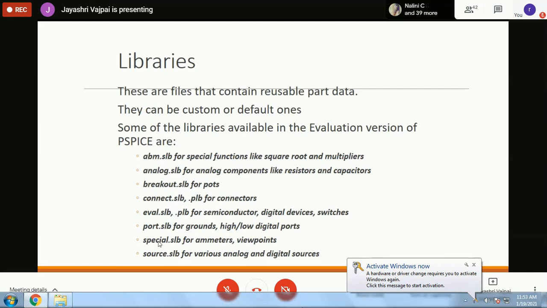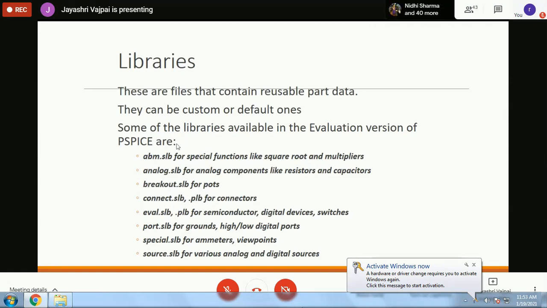So there is a standard language of errors. I would not go into the details, and as and when you go on receiving such error messages, you should go to the PSpice help and see what the error connotes.